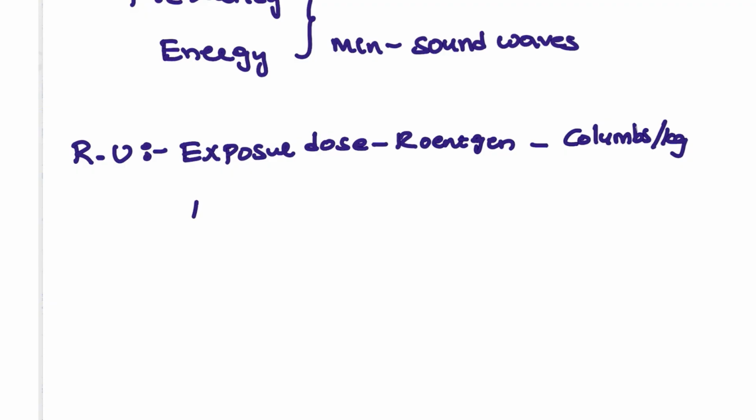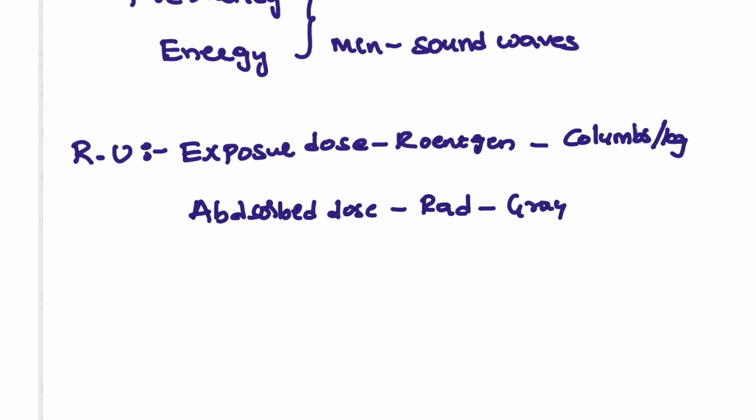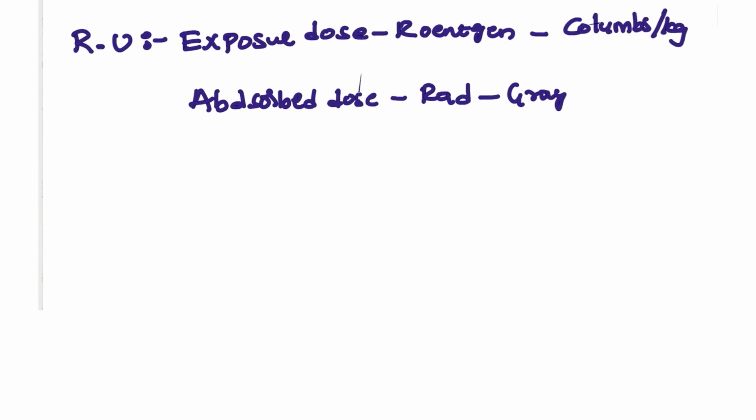Next, what is the absorbed dose? The absorbed dose is measured in rads in conventional units, and rads are converted to grays, which is the SI unit. These are just two important points you have to take note of: rads are the conventional units and grays are the SI units. Next, the TLD badges that we already mentioned, and the lead apron. These are just the basics you have to take note of.